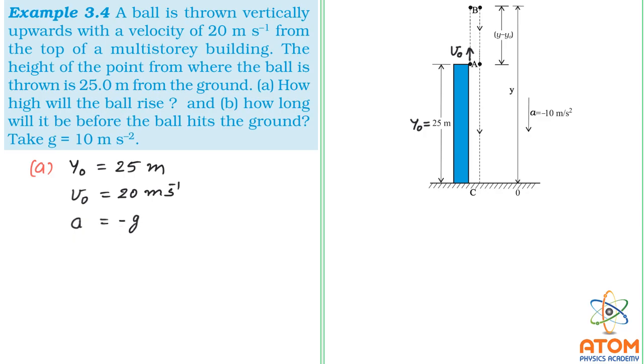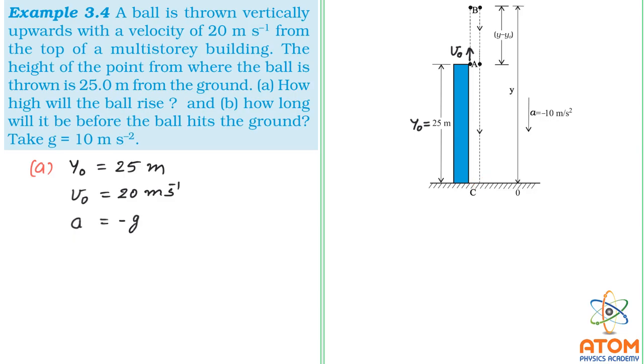One more thing. Suppose this ball will go from A to B. At B, the velocity will become 0 for an instant, and then after it will start falling downward. Why is it falling downward? It is falling downward due to the gravitational pull, gravitational force. So here the velocity will be increasing.